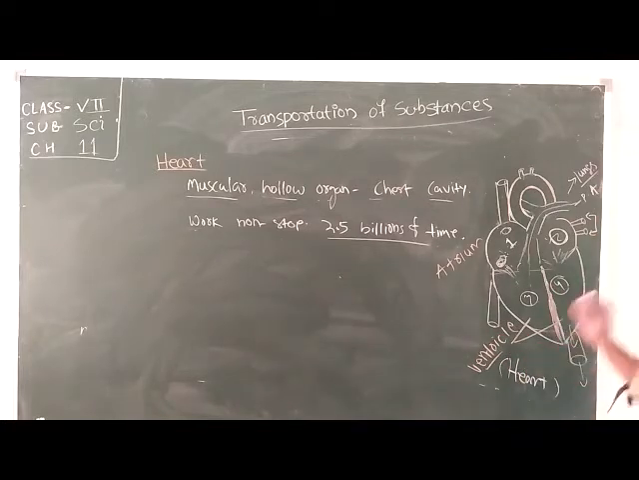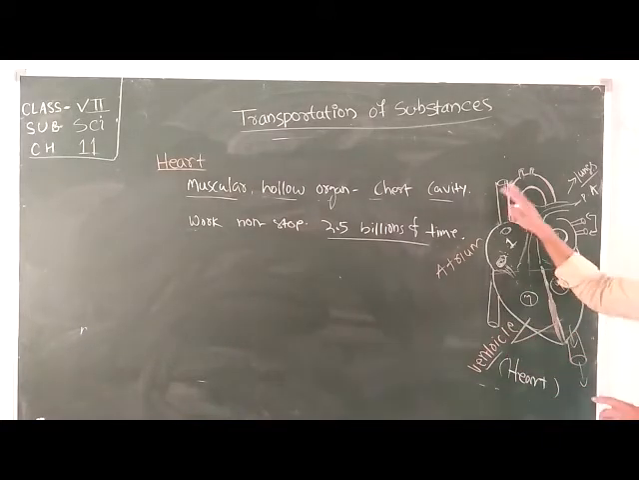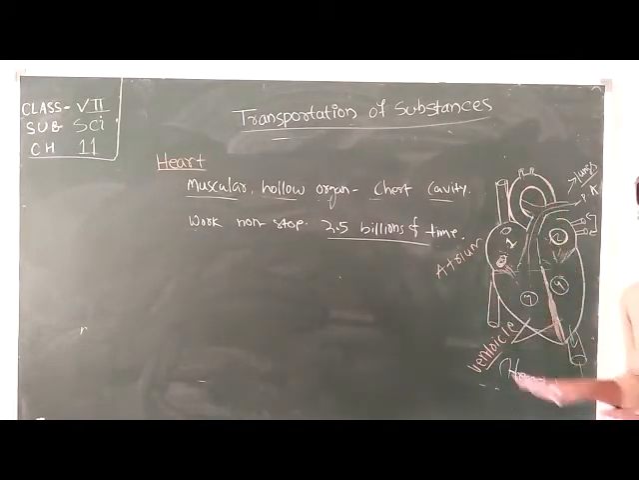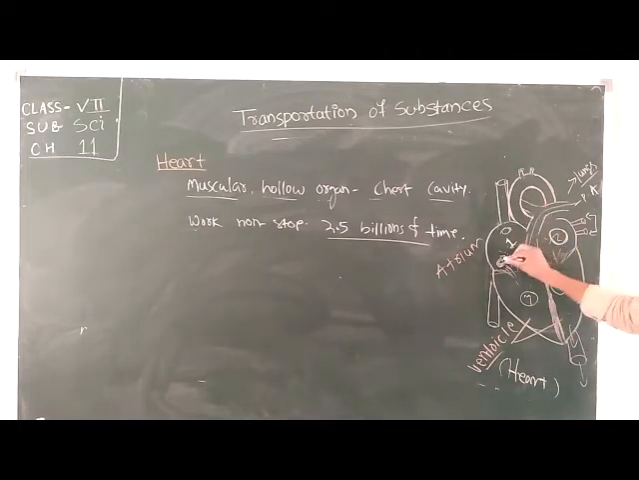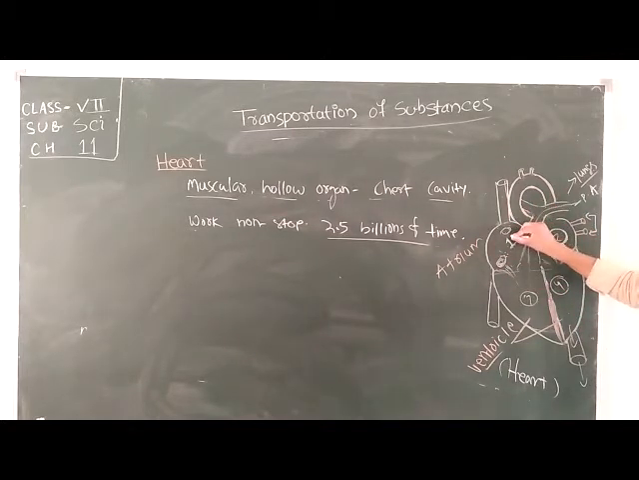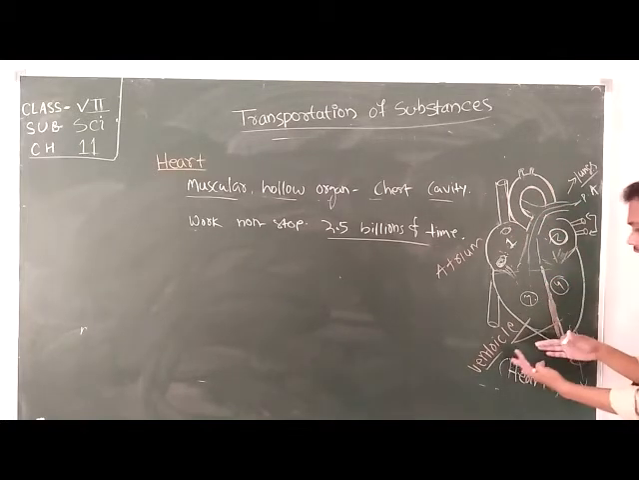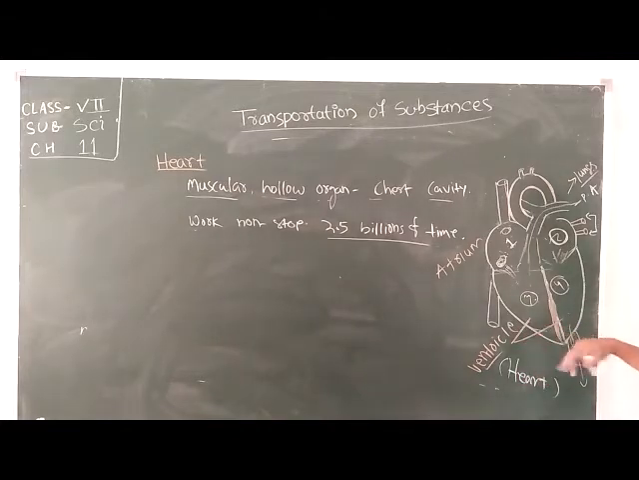I repeat again. First, all the deoxygenated blood from the body will be collected by these two veins, that is the superior vena cava and inferior vena cava. These two veins open at the right atrium, and due to the contraction of the right atrium, all the blood comes to the right ventricle. From the contraction of the right ventricle, all the deoxygenated blood moves through the pulmonary artery and comes to the lungs. At the lungs, the purification of blood will be done.